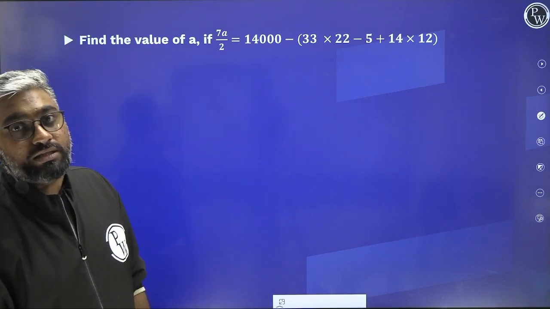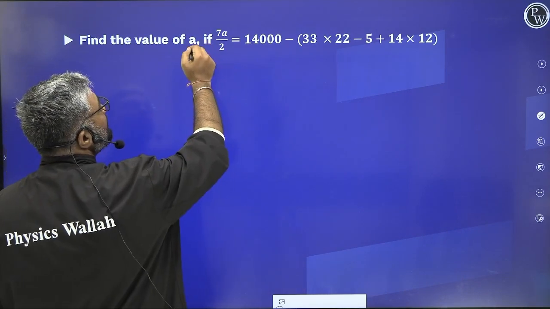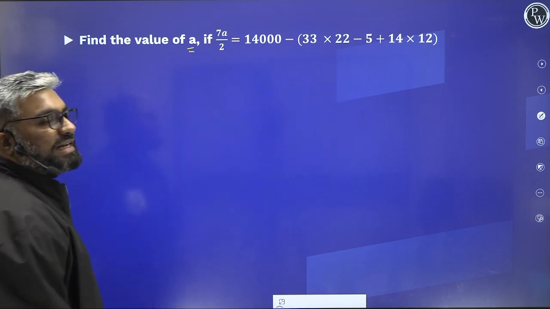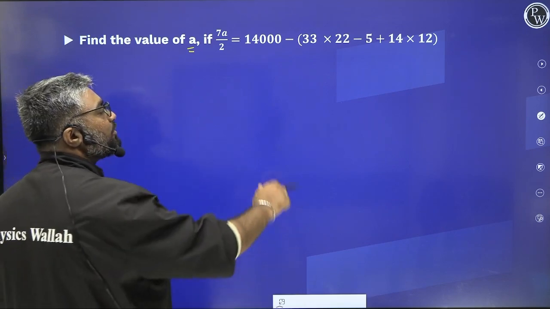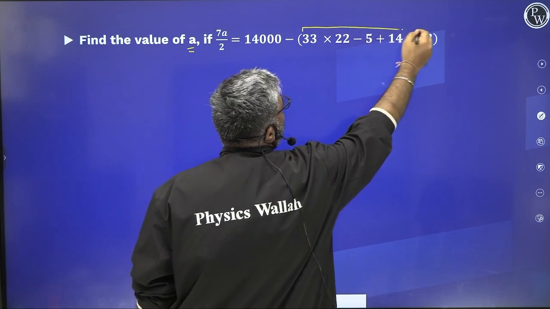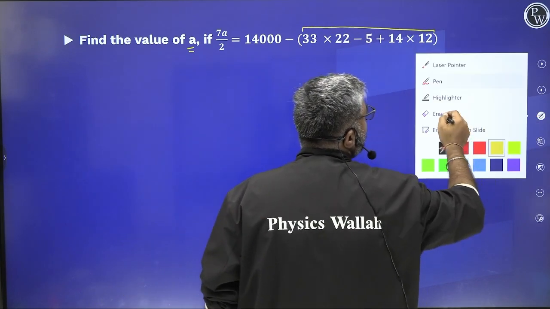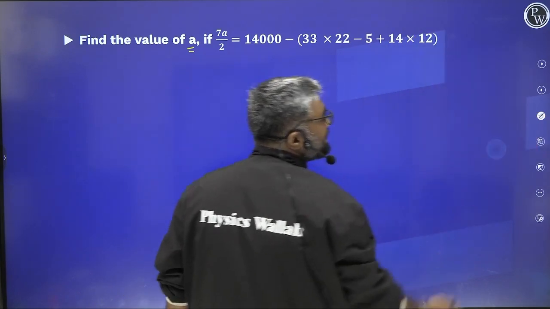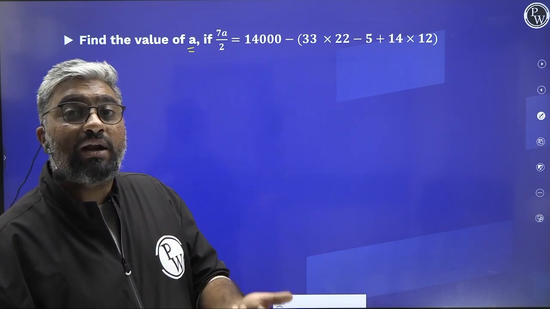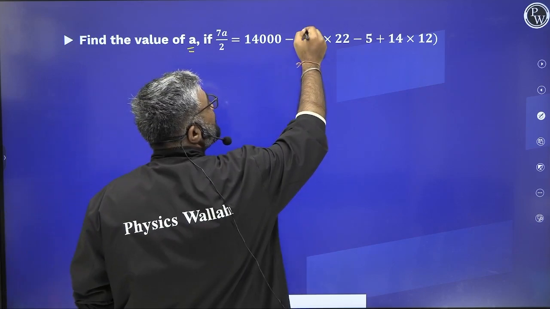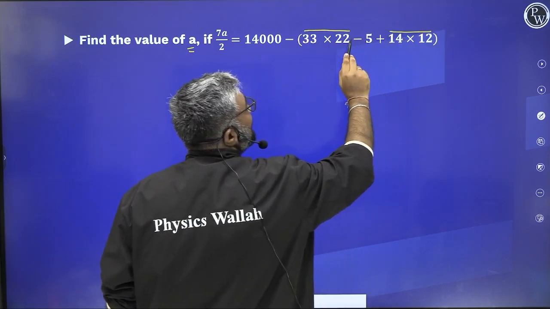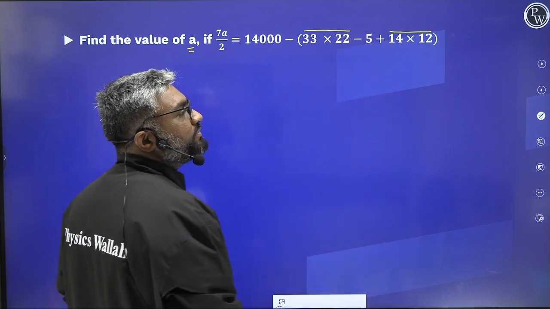Yes, here you have to use BODMAS. They are asking what is the value of a if 7a by 2 is this. So what do you see first? BODMAS, brackets. This entire thing is in brackets, so we have to break it. How do we break it? According to BODMAS, multiplication and division come before addition and subtraction. You have multiplication here, multiplication here, subtraction here, addition here, so forget about that.